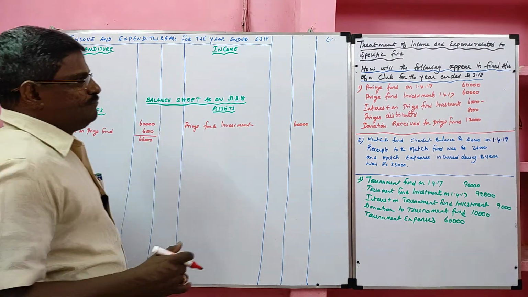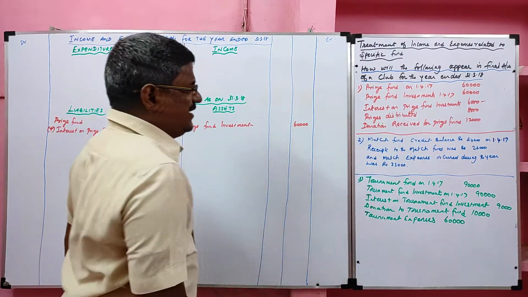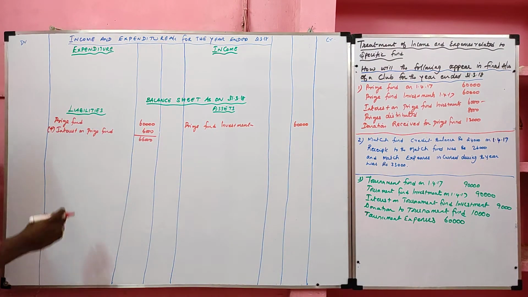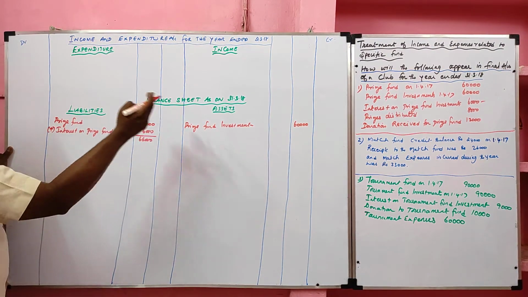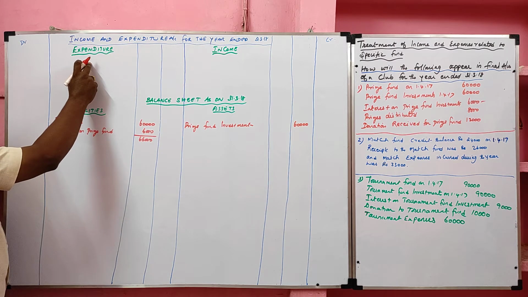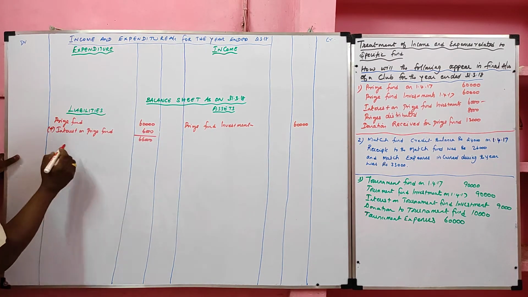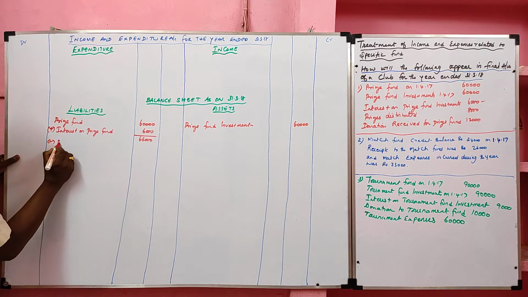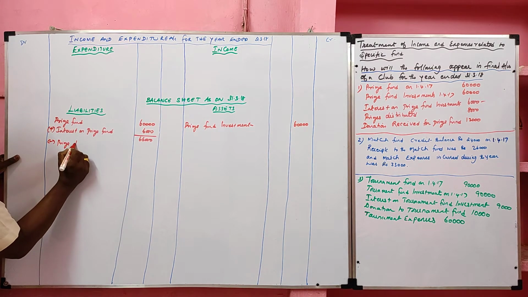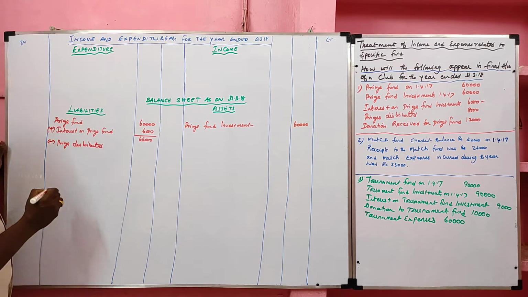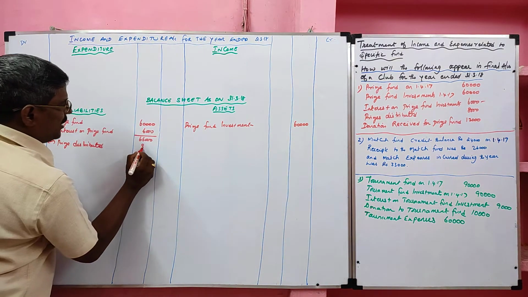Okay. Next, prize distributed. It is an expense. If prize fund is not given, it should be debited to the income and expenditure account. It should be recorded in the expenditure account. Here, prize fund is given, so prize distributed should be deducted from the prize fund. Prize distributed, value 8,000.